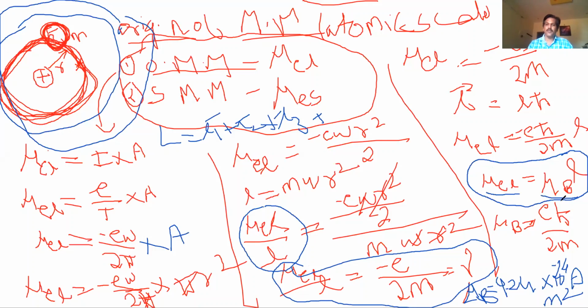Bohr magneton is different. Bohr magneton value is e h bar by 2m. Gyromagnetic ratio is mu e by L equal to e by 2m. See the difference. So in bits, they will ask what is gyromagnetic ratio: minus e by 2m. What is Bohr magneton? e h bar by 2m. Its value is 9.24 into 10 power minus 24 ampere meter square. So we completed the orbital magnetic moment. Now we go for the spin magnetic moment.